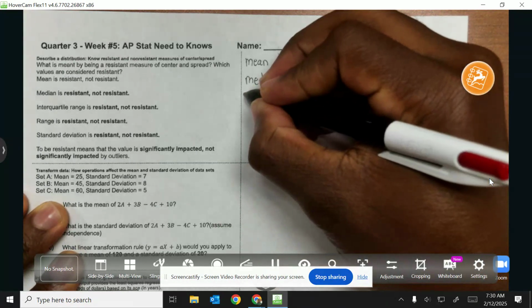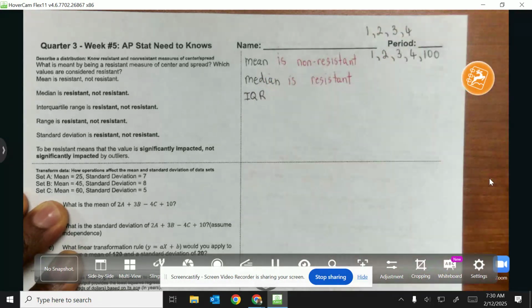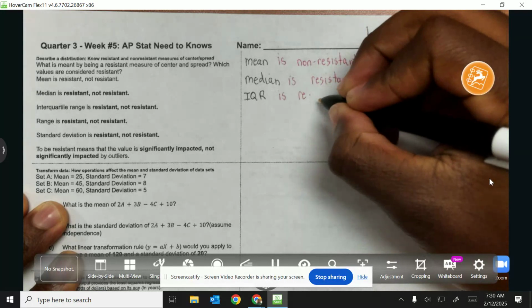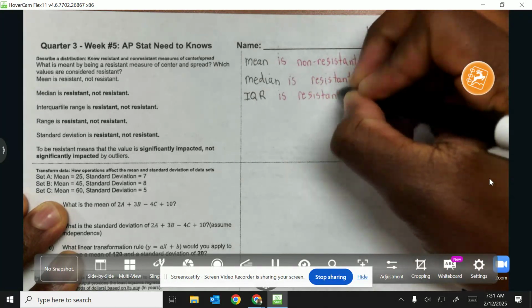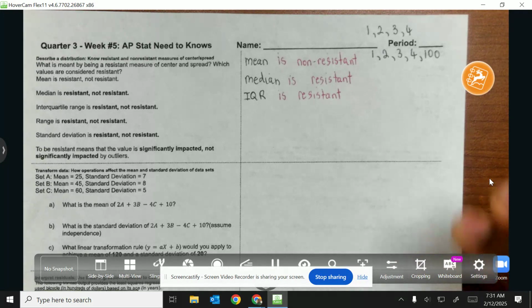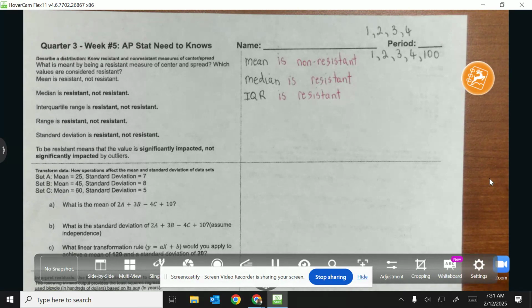So what about the IQR? The interquartile range, similarly to the median, you will say that it is resistant. The interquartile range, or your IQR, is when you subtract your quartile 1 from your quartile 3. So it essentially will not be affected by outliers or extreme values, because again, it's similarly trying to find that position. It only changes within the central portion of the data, so only the central portion of the data will be impacted for that normal type distribution, which will be more of that mean.